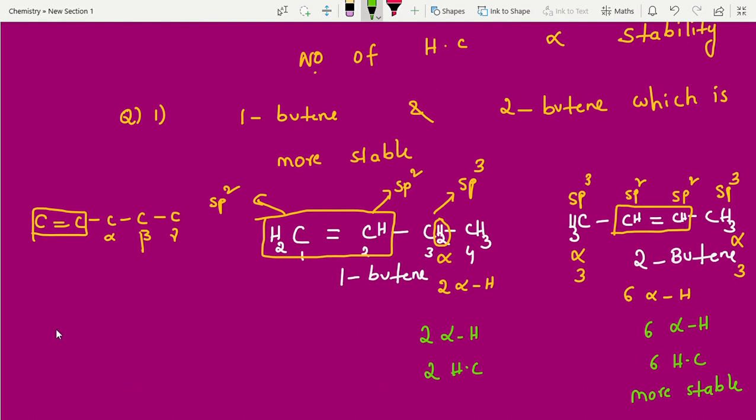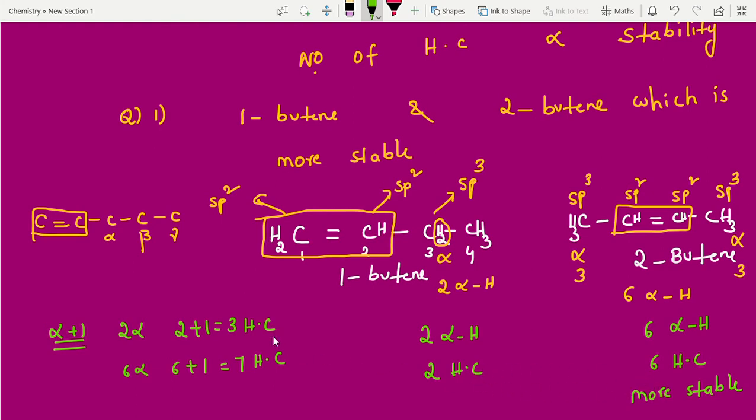We have taken alpha plus 1 also, students. Suppose 2 alpha carbons means 2 plus 1, totally 3 hyperconjugation structures we are writing. And suppose 6 is there, 6 plus 1, totally 7. Here also one increasing. You can take the normal method or else alpha plus 1 also, both will give the same answer.